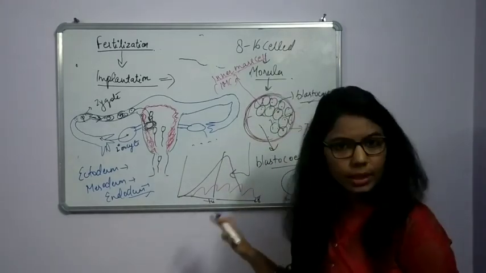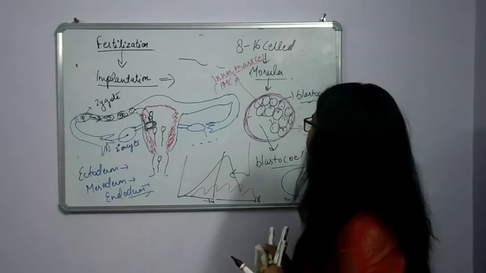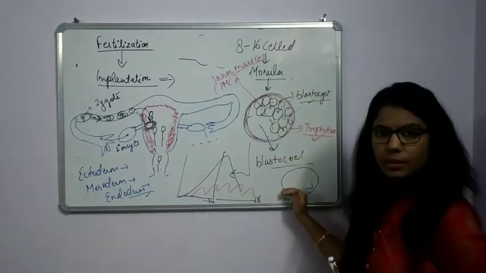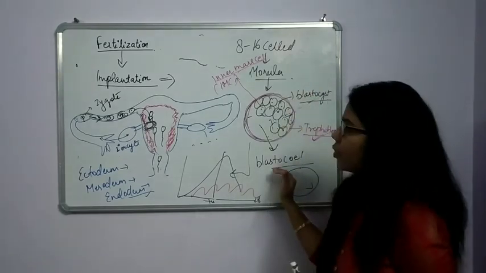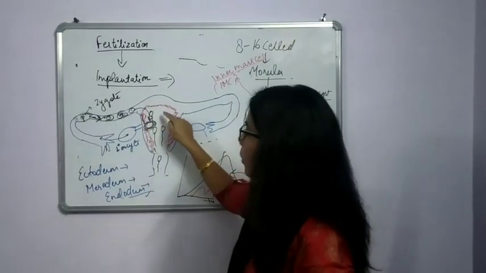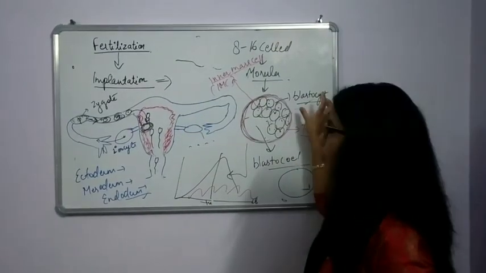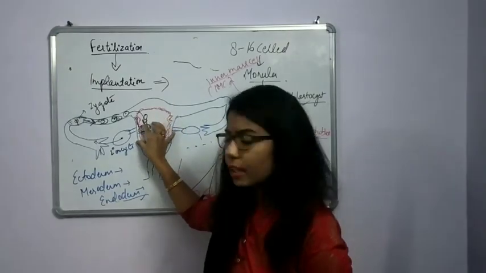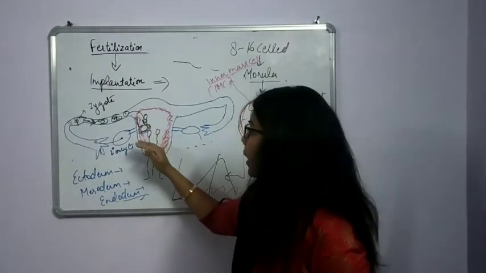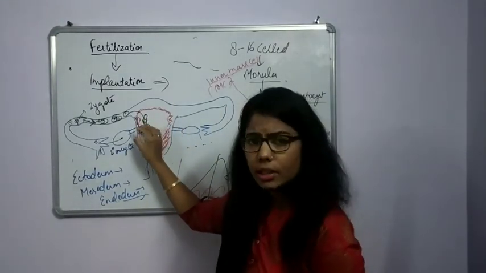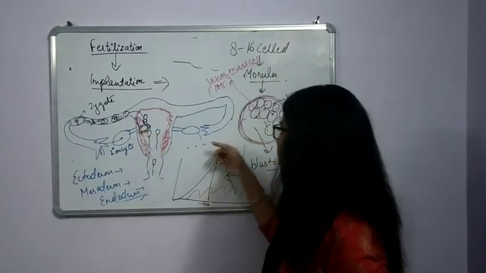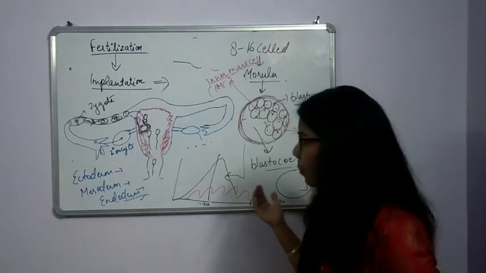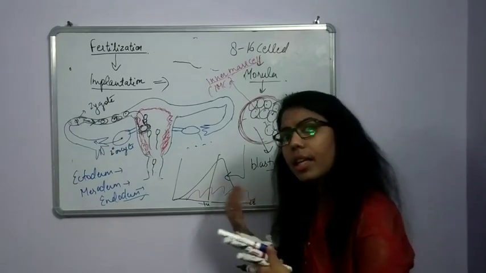Now, for this video, that much we have covered: the different stages, or the post-fertilization events, which take place in the fallopian tube, and after formation of the blastocyst, it attaches into the uterine wall. After attaching, what changes occur and what hormones are secreted by these structures, we will discuss in later videos.